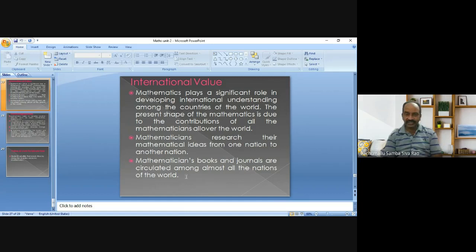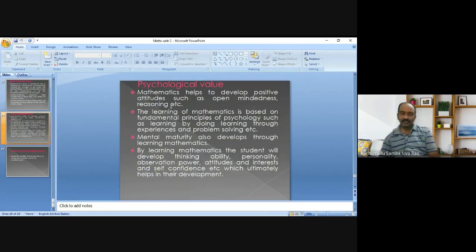So international understanding also develops among students. That means understanding of the cultures of various nations all over the globe. Through that, we may inculcate international value among the students of mathematics. So by studying mathematics, we may inculcate international value among the students.